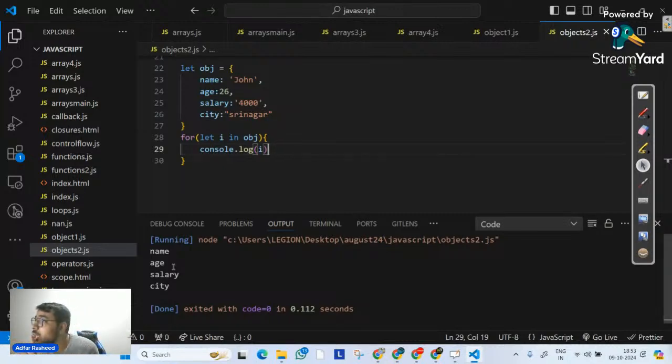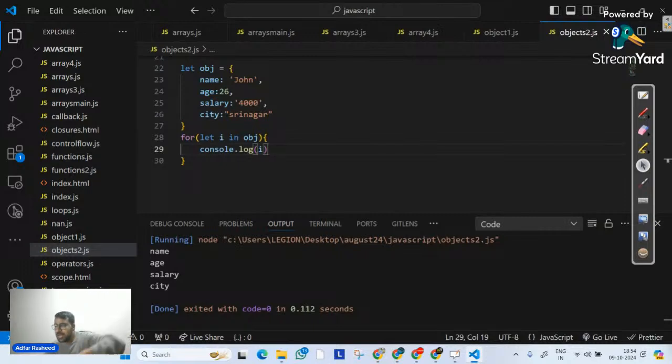Can I say right now all the properties are iterable? Give me a quick confirmation in chat. Because all of the properties we can see in the output, which means all of the properties are enumerable. Understand this very important point. Always remember, properties can be enumerable or non-enumerable. And by default, all the properties that are created like this are enumerable, no matter what.